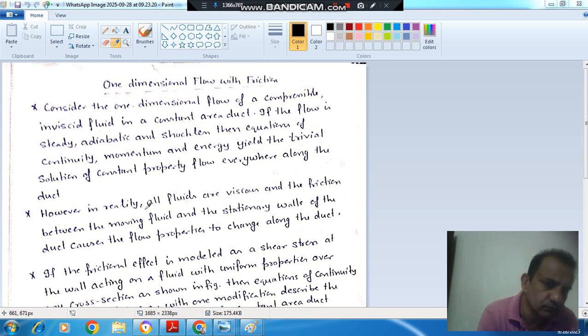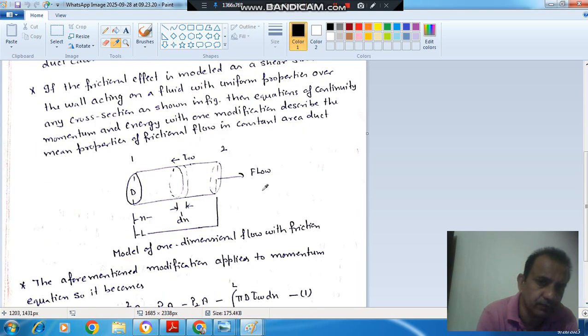So now friction is taken in terms of shear stress. So this is, suppose, a strip on which the shear stress tau w is acting. This is region 1 and this is at a distance x, and this is region 2 and here the flow is coming out. This is L. So this is the model of the one dimensional flow with friction. So we'll discuss this. First I will read out these points.